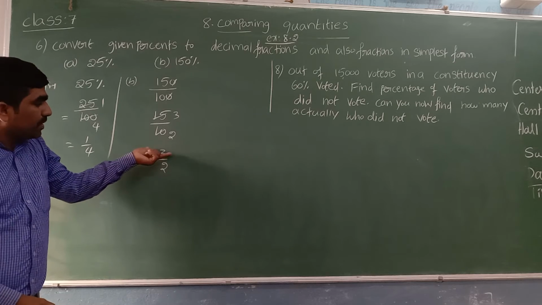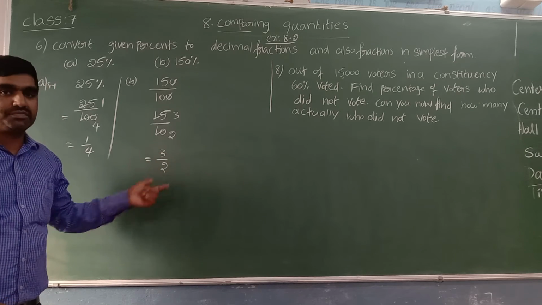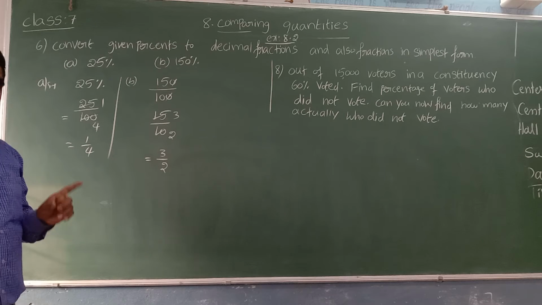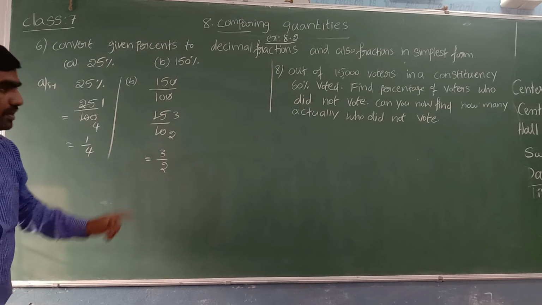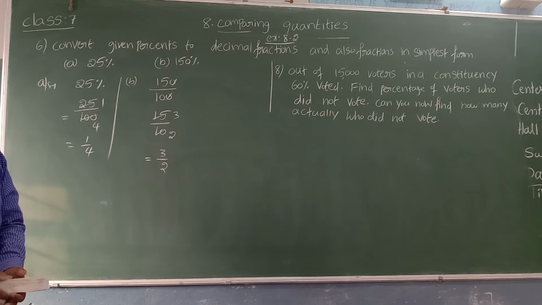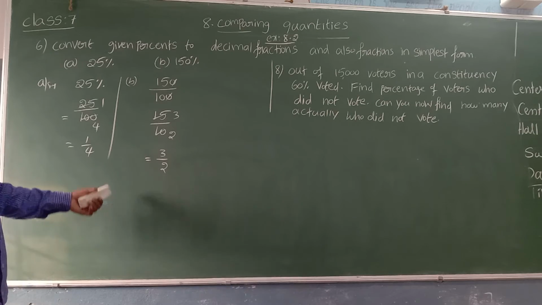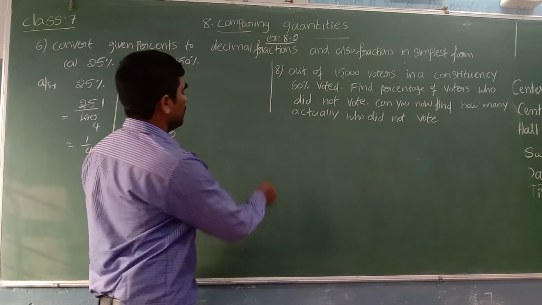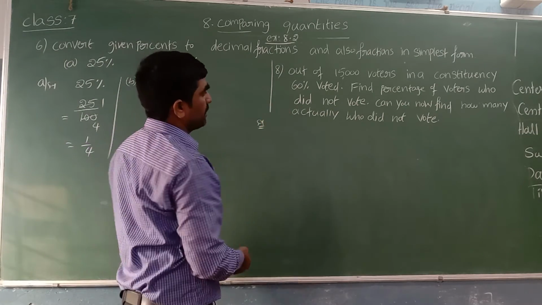Because the numerator 3 and denominator 2 have highest common factor 1. There is no common factor other than 1, so we can say that it is in simplest form. Hope it is clear. Let's see one more application based on percentage.